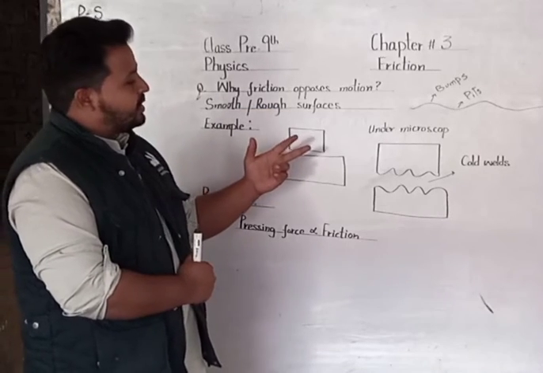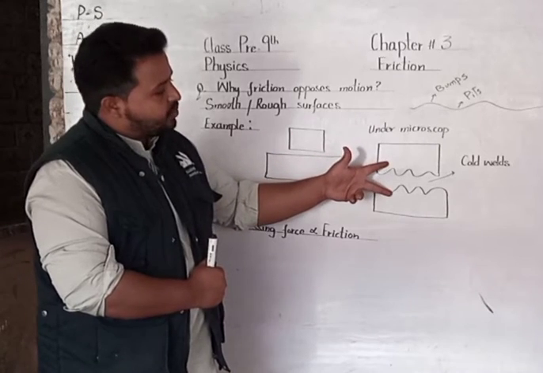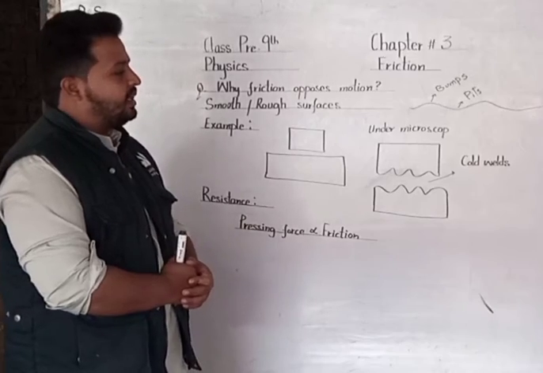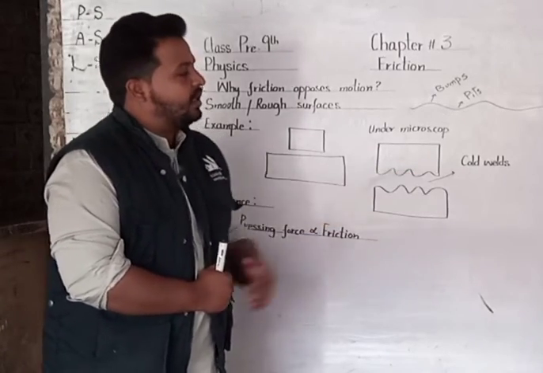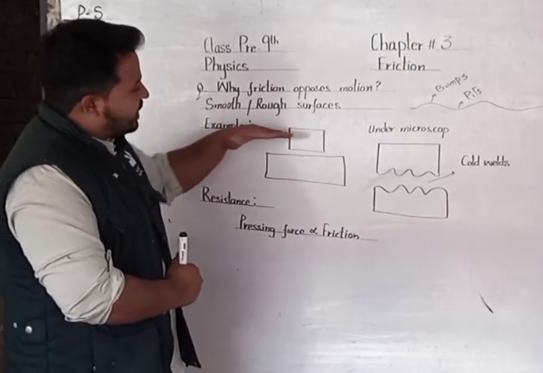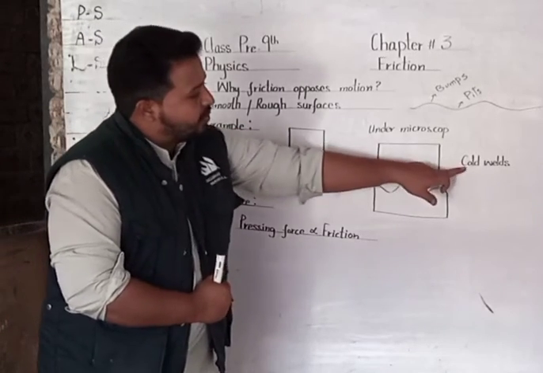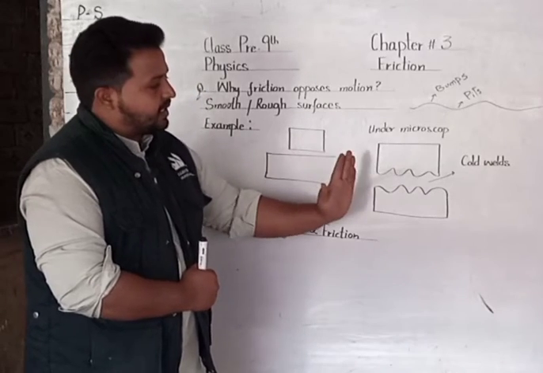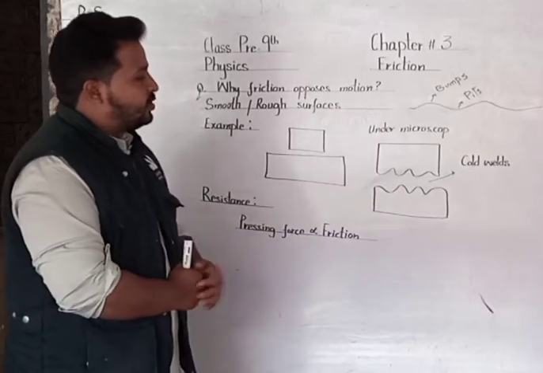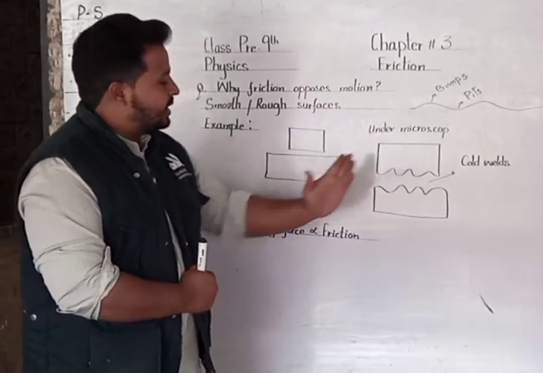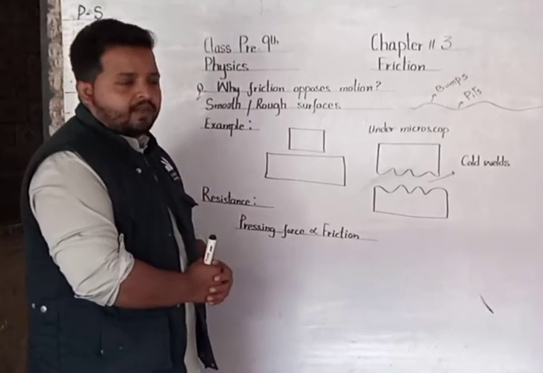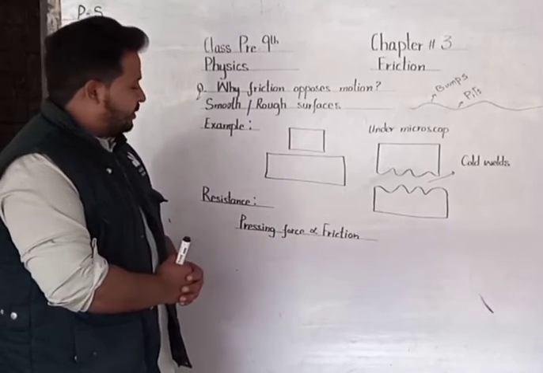So the contact points between these two sliding surfaces are called cold welds, and these points offer resistance. For example, when a body is moving, these cold welds offer resistance against the flow of the block. So this resistance opposes the motion of the body, so the body comes to rest or feels difficulty in movement.